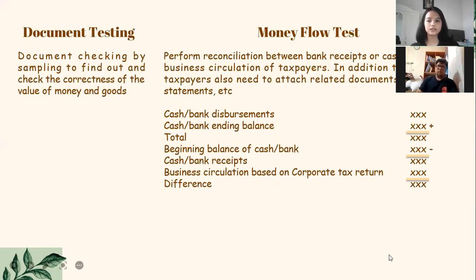For the calculation, cash or bank disbursement plus cash or bank ending balance, we got the total, and minus beginning balance of the cash or bank, we got the cash or bank receipt, and minus business circulation based on the corporate tax return, we got the difference.